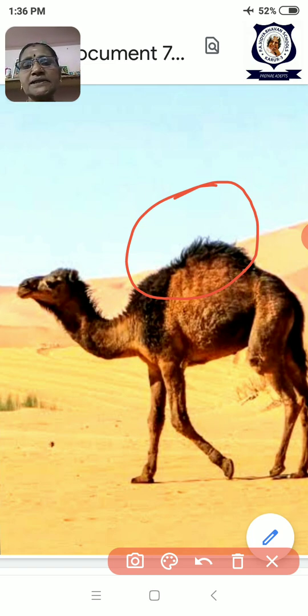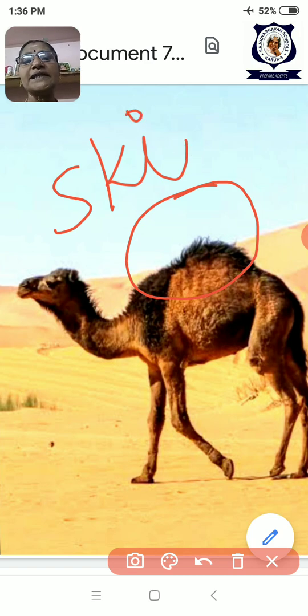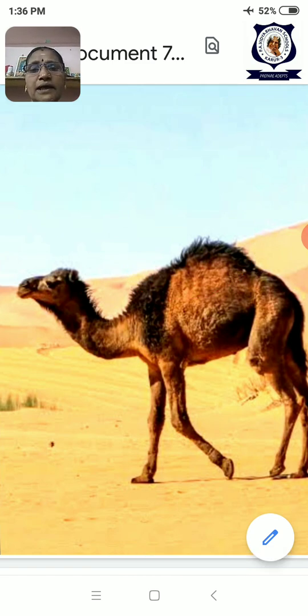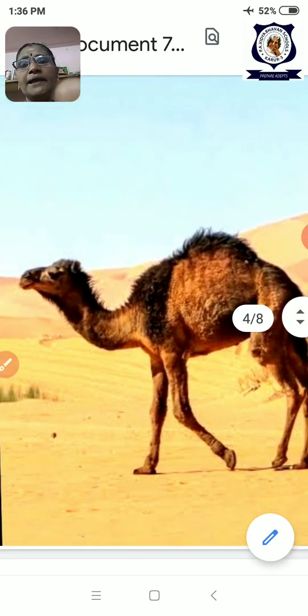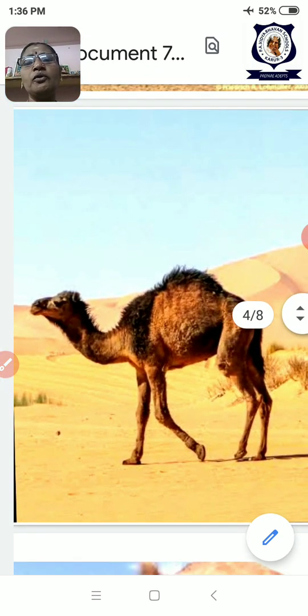Next, the skin of the camel is the osmotic skin. It can store the water in the skin itself. Okay, and another quality is there, that is an adaptation. It can drink water one time itself and stay for many more days.